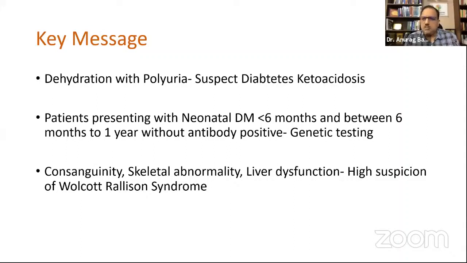So the most important association of skeletal abnormalities with regards to monogenic diabetes is, of course, Wolcott. There are a few overlapping situations which can happen, but if you talk about a pathognomonic triad of diabetes with hepatic dysfunction and skeletal dysplasia, we would say Wolcott is the clear-cut situation that we have to look at, and genetic analysis would really help in that perspective. I'll maybe want to have some inputs from people who have managed the condition and how the course has been. Dr. Santosh can maybe chip in as to how his experience has been, sir.